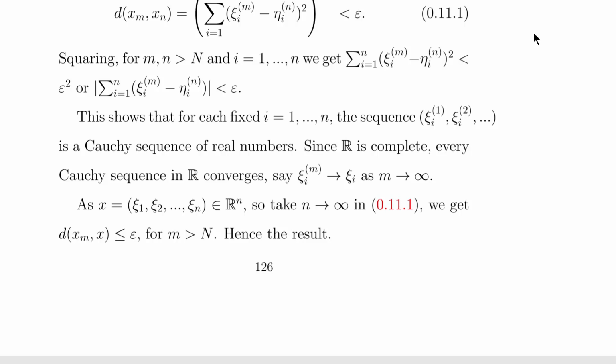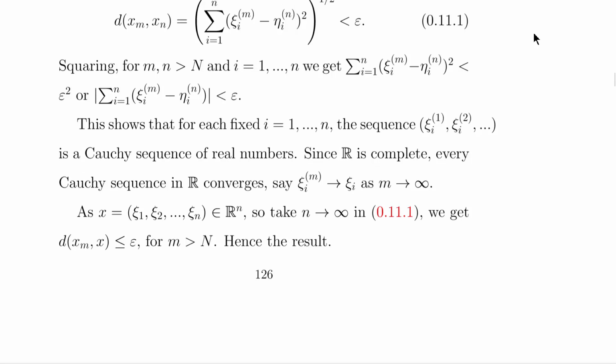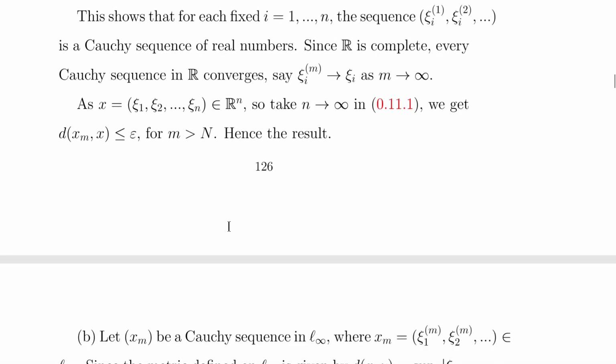Now, as x is equal to (ξ_1, ξ_2, and so on, ξ_n), take n converging to infinity in this equation. When n converges to infinity, x_n converges to x, which is equal to (ξ_1, ξ_2, and so on, ξ_n). So we get d(x_m, x) is less than epsilon. Hence, we get that x_m converges to x, which belongs to R^n. So we can say that it is complete.